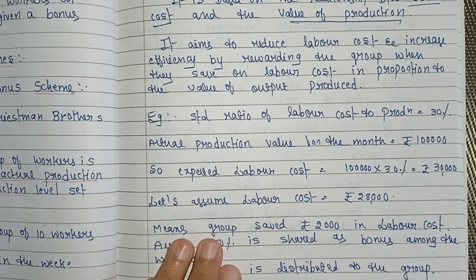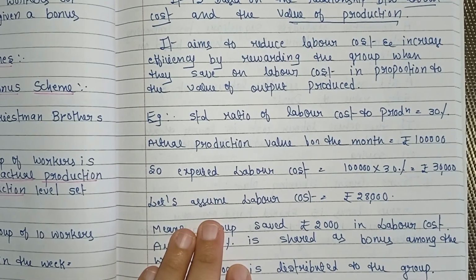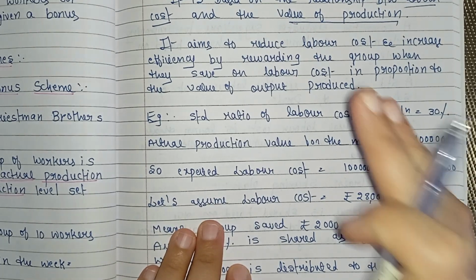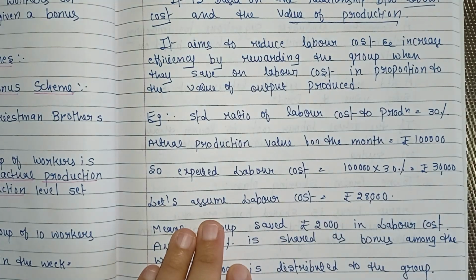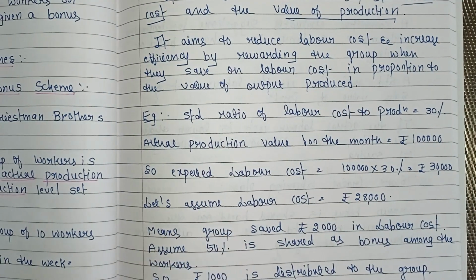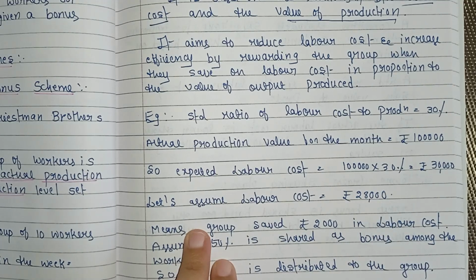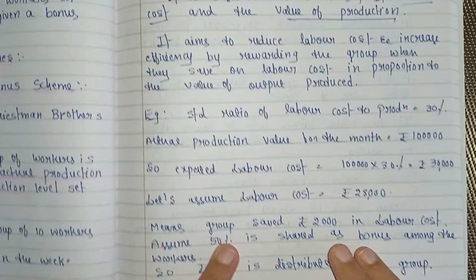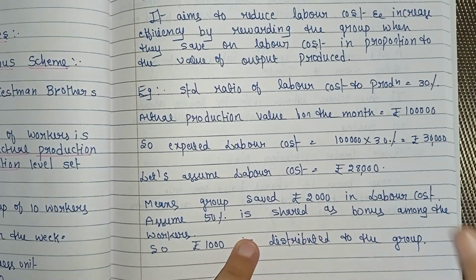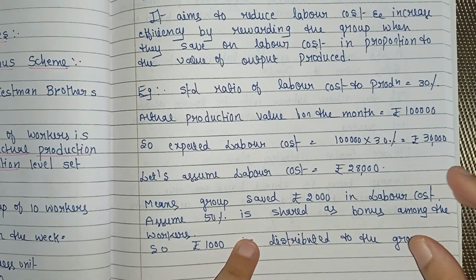But now let's assume that the workers completed the same work, but they did it more efficiently. So the actual labor cost came down to rupees 28,000 instead of 30,000. It means the group saved rupees 2,000.